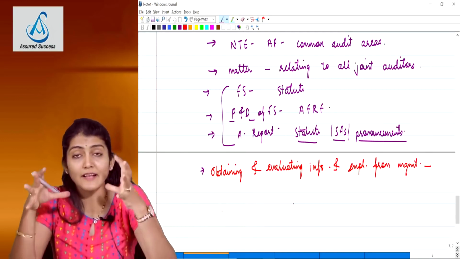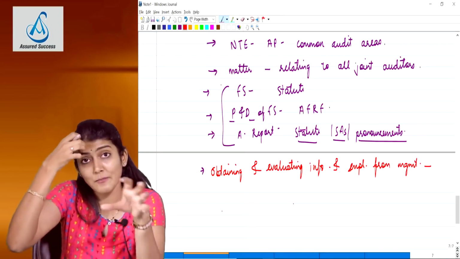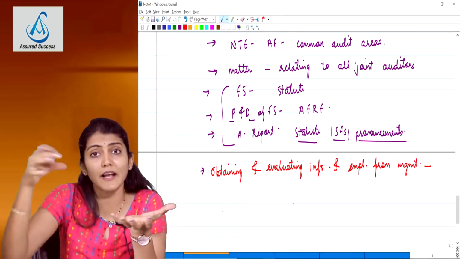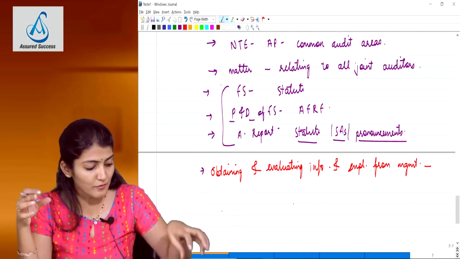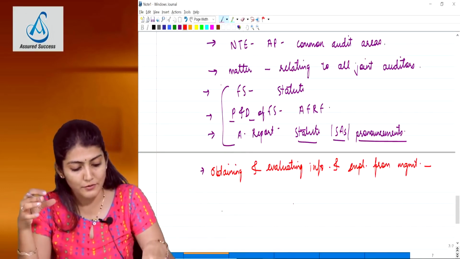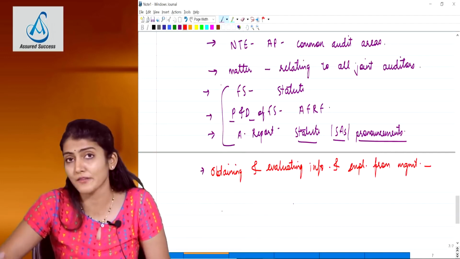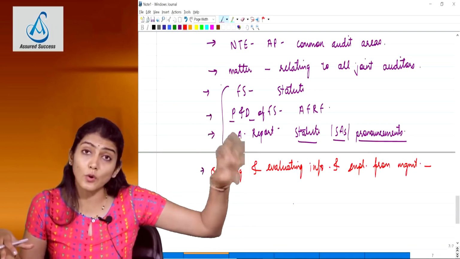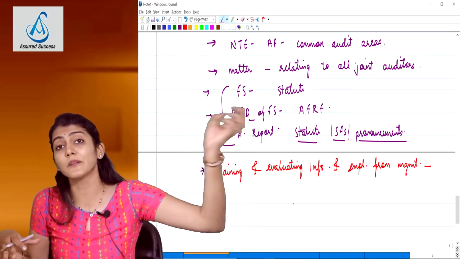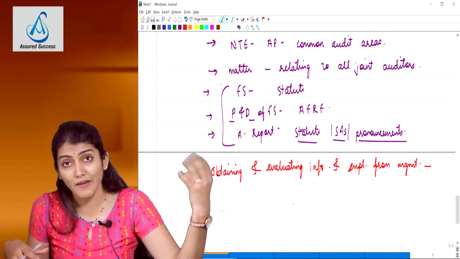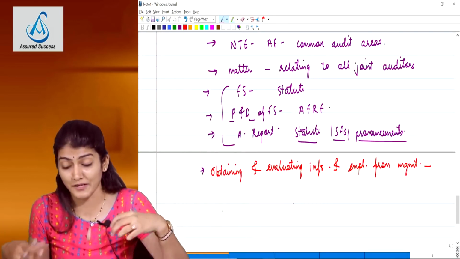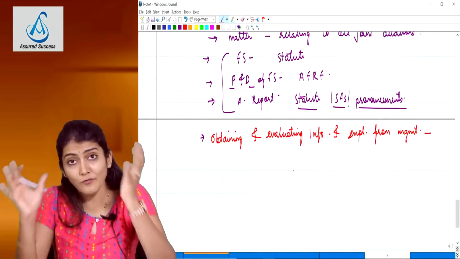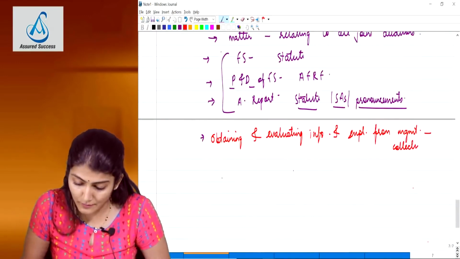Say now the company has 7 different manufacturing plants, and say these plants have been divided as 2, 3 and 2. A and company is going to do the audit of 2 plants, B and company is going to do the audit of the next 3 plants, and C and company is going to do the audit of 2 plants. So now getting information and explanations regarding those 2 manufacturing plants is the responsibility of A and company. Obtaining and evaluating information and explanations from the management. So sometimes this could come under specific responsibility also, but otherwise overall it also comes under the collective responsibility.